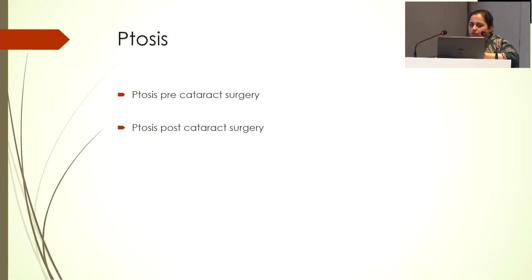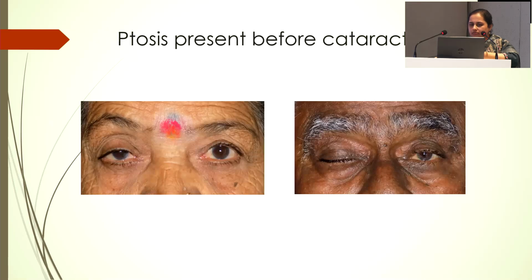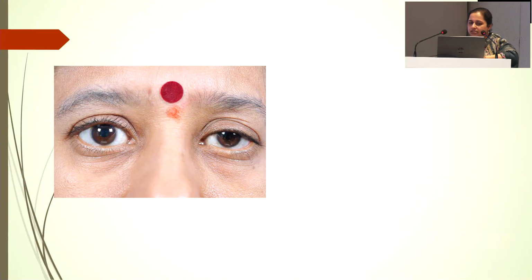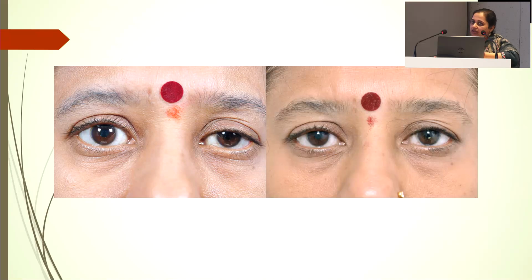Then concerns about ptosis: it can be pre-cataract surgery or it can also develop post-cataract. If it is pre-cataract and moderate or severe, it is always good to go ahead with ptosis surgery followed by cataract, for two reasons. Because the pupillary axis is clear, only then is the patient going to appreciate the change in vision. The other thing is again induced astigmatism due to the mechanical pressure of the eyelid. So if you do it later, the patient may have different K readings. It can be troublesome. Sometimes post cataract surgery, the patient comes with mild ptosis, which can surely be corrected later with